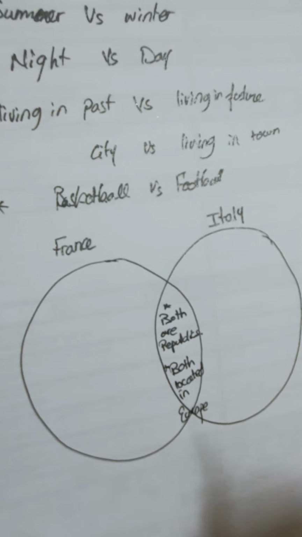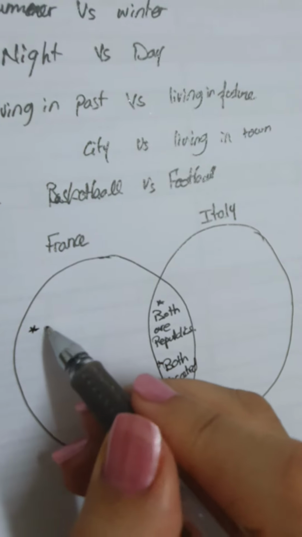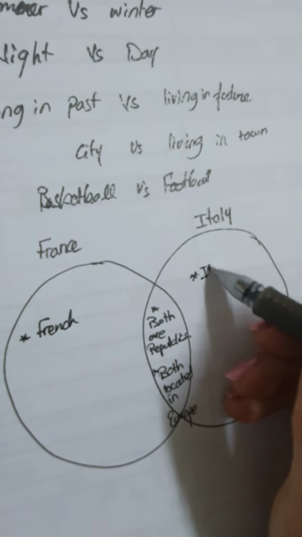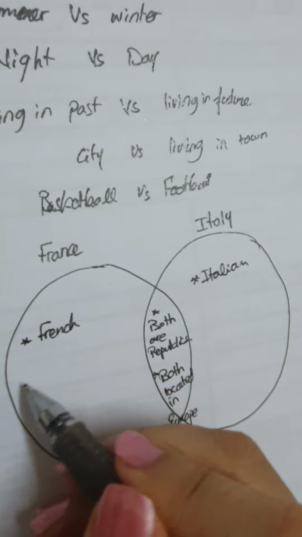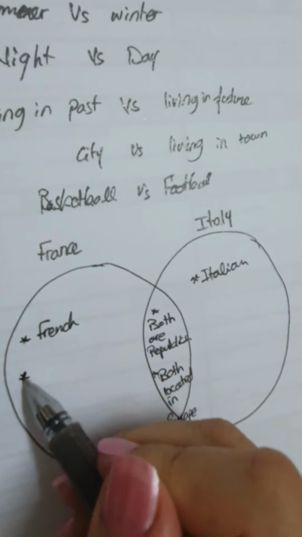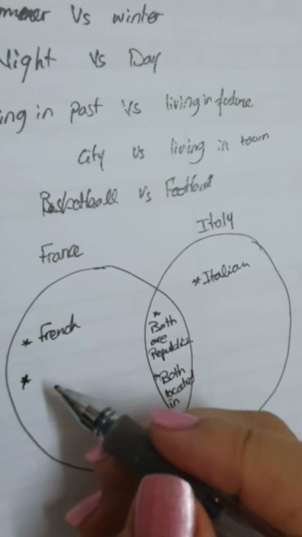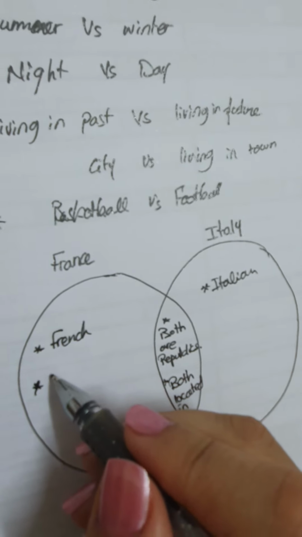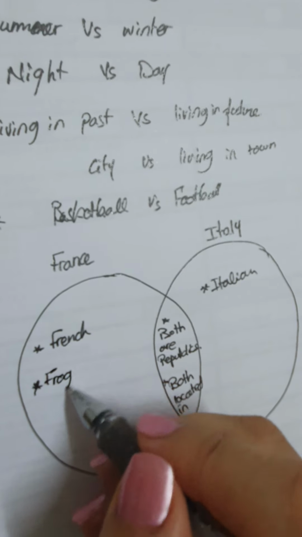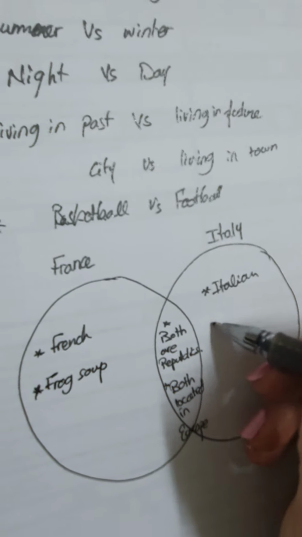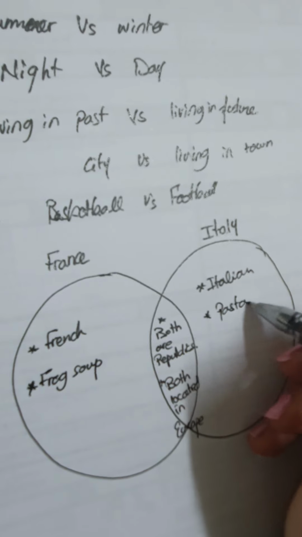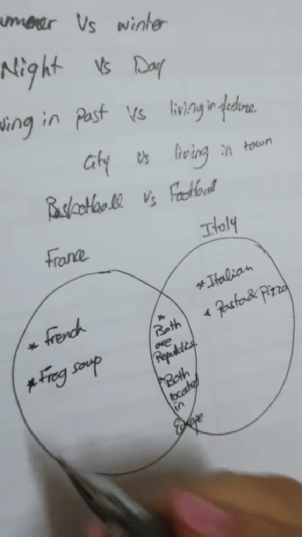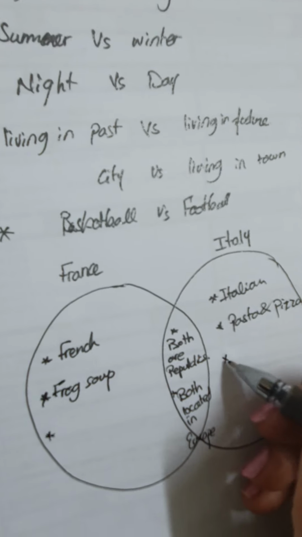Okay. In France, what do they speak? They speak French. Differences: in Italy, they speak Italian. The French menu is rich with fish. What is the most famous dish they have? Frog soup. In Italy, pasta and pizza, of course. Okay, what else? What are other differences?